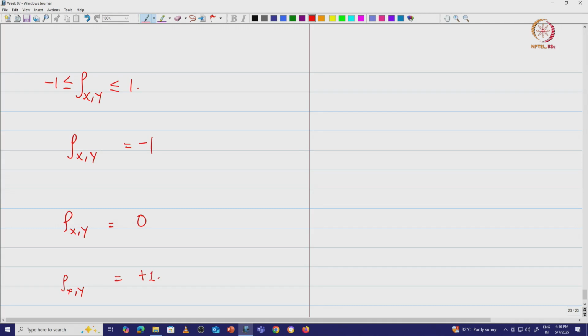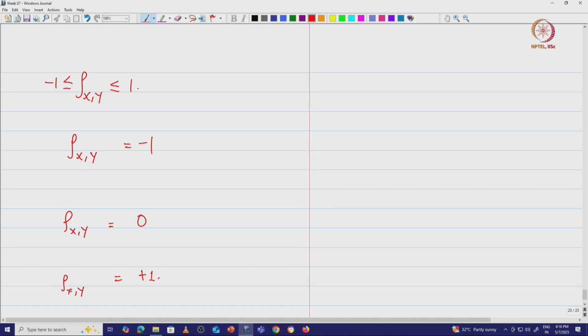These are three cases that arise: the extreme values -1 and +1, and the middle value 0. So what does it mean for the correlation coefficient to be -1, +1, or 0? Let us look at what happens here.